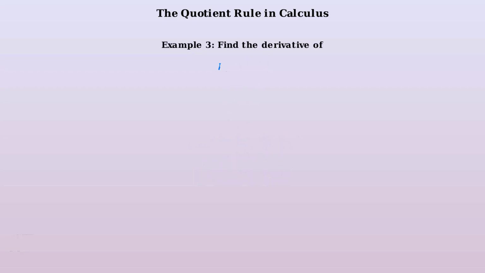For our third example, we'll find the derivative of h of x equals sine x divided by cosine x. You might recognize this as the tangent function. We identify u as sine x, v as cosine x. The derivative of sine x is cosine x, and the derivative of cosine x is negative sine x.